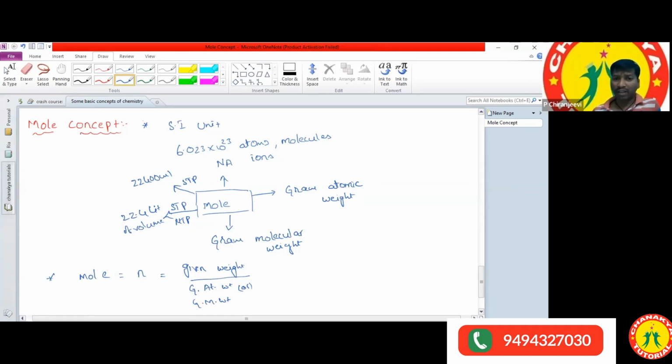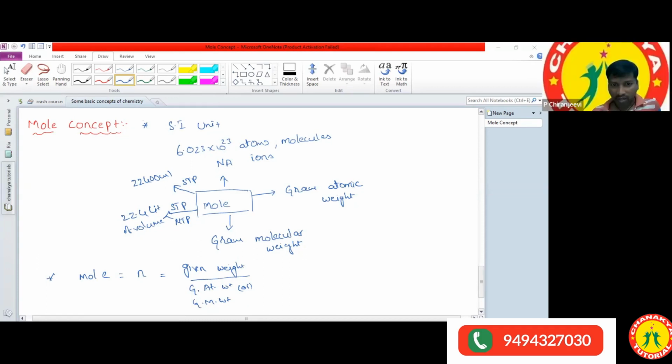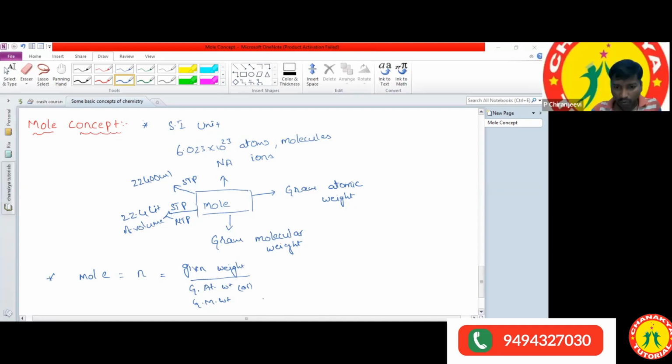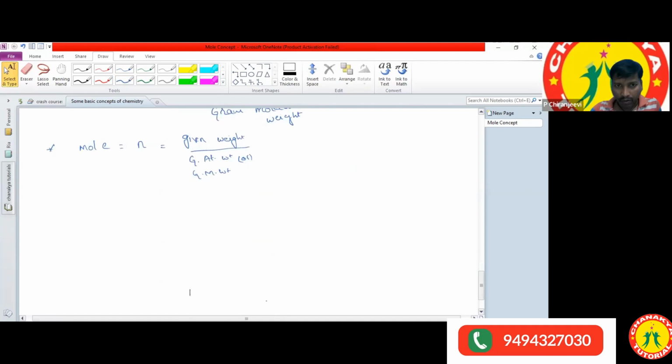Can I give 2 examples of how to calculate the number of moles here? Yes. Right now, do you understand until here? Yes, sir. Okay.